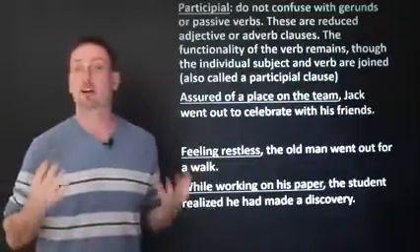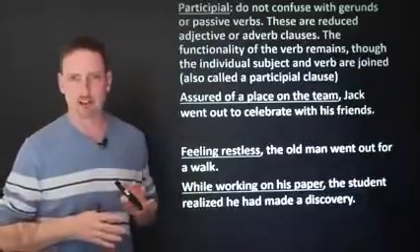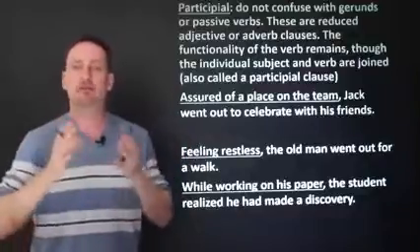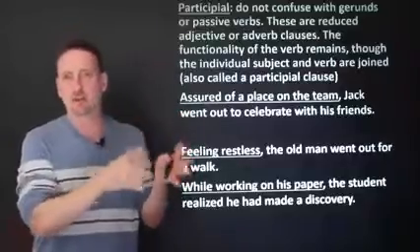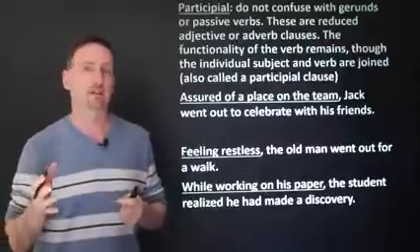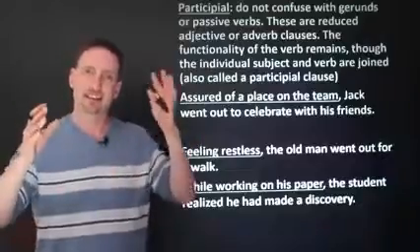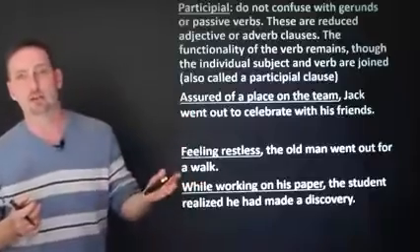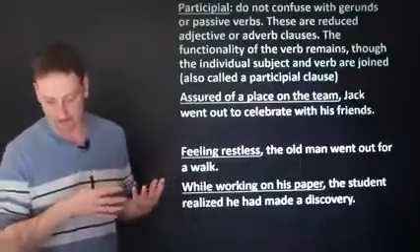Next, participles or participle phrases. These are very confusing. These will also be a separate video. I just want to show you what they are. Basically, these are reduced adjective or adverb clauses. When it's very clear the relationship between the two clauses, I can make the dependent clause, the adjective clause or the adverb clause, shorter by removing the conjunction and squeezing the subject and verb together into what is called a participle. An ing participle, active, or an ed or irregular participle, passive.